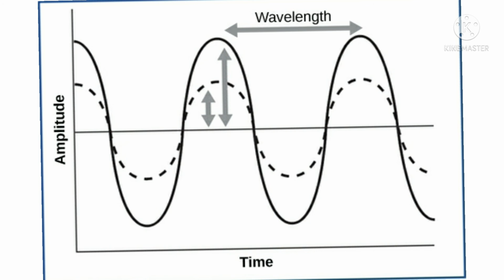Children, I think you understand very well about the characteristics of the sound wave. Four quantities, the characteristics of sound waves: wavelength, amplitude, frequency and wave speed. You understand very well, I think. Thank you, children.